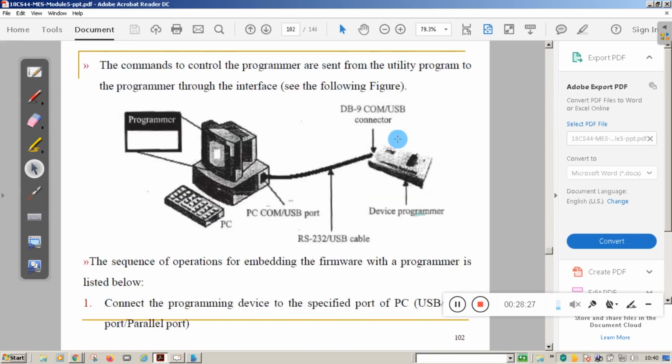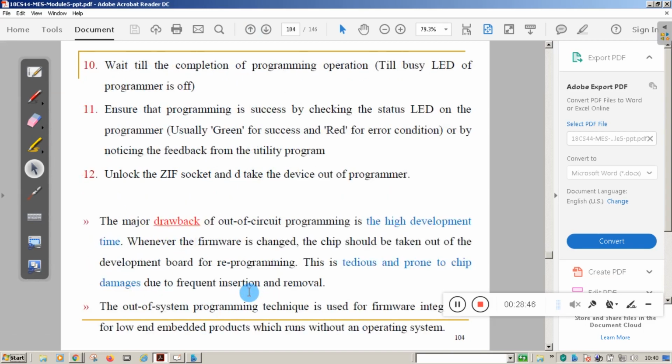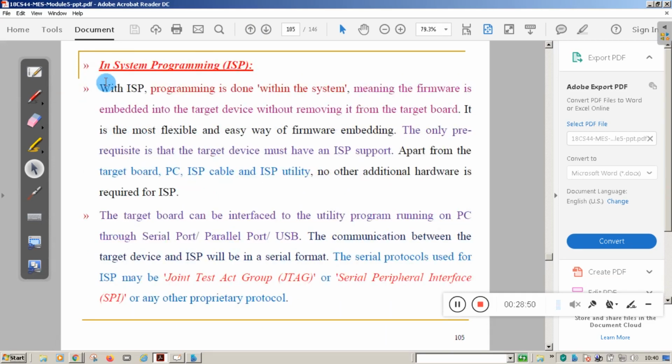But for out of circuit programming there is a procedure: power up the device, execute the programming utility in your PC, then unlock the ZIF socket by turning the lock pin, insert the device into the programmer, lock the ZIF socket, then transfer the hex file, all these things. But we have one more method. What is that one more method? That is in system programming.